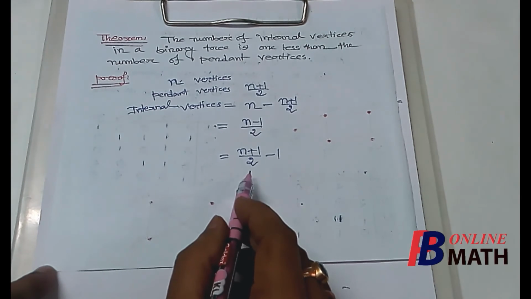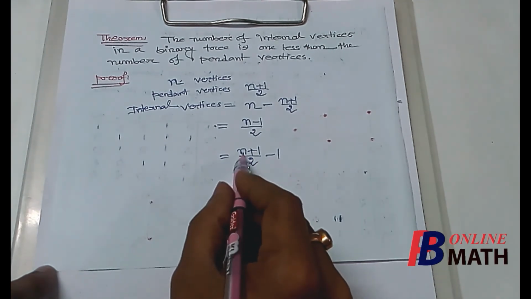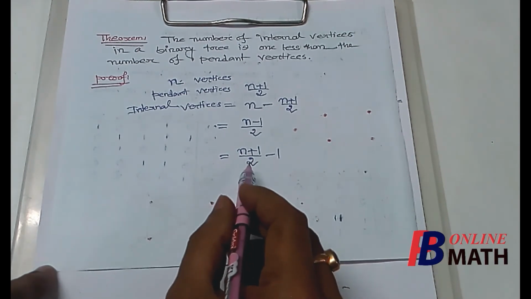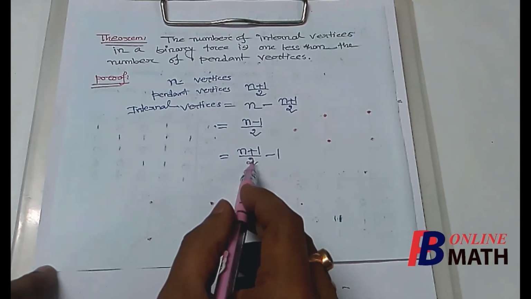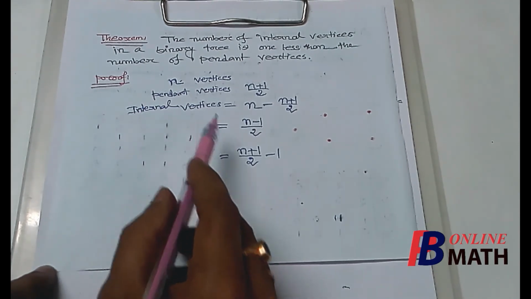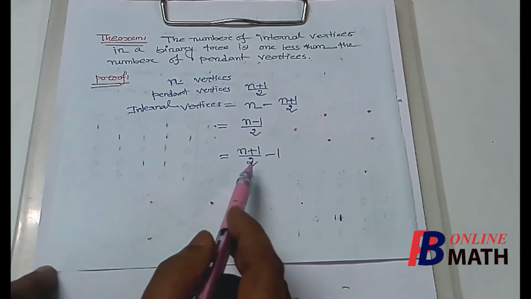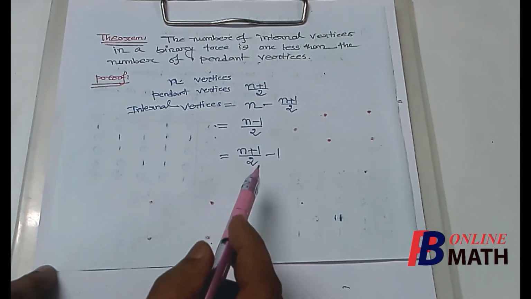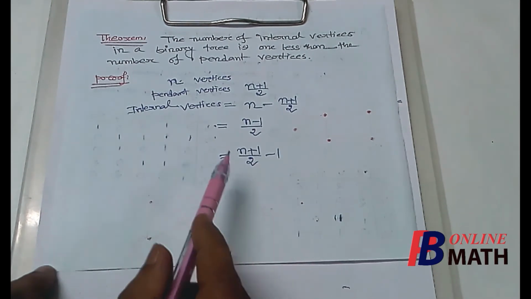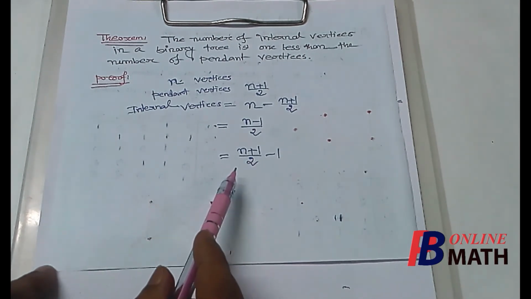So this is the number of internal vertices for a binary tree, and we know that (n plus 1) by 2 is the number of pendant vertices. So the number of internal vertices in a binary tree is equal to the number of pendant vertices minus 1. So that completes the proof that for a binary tree, the number of internal vertices is 1 less than the number of pendant vertices.